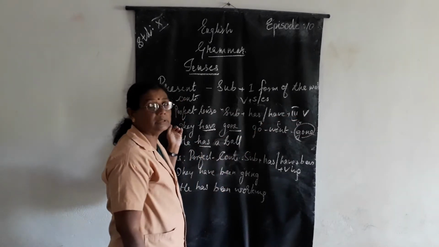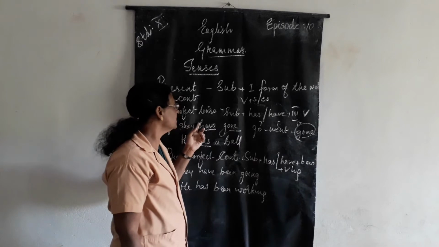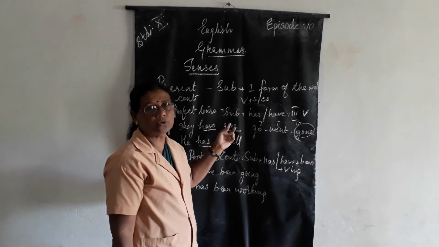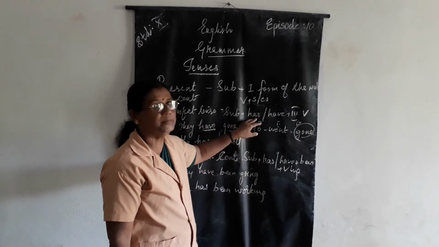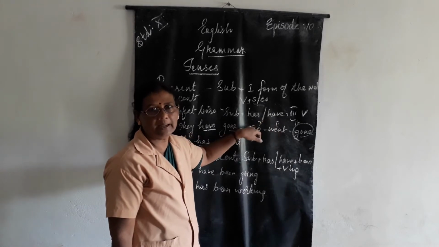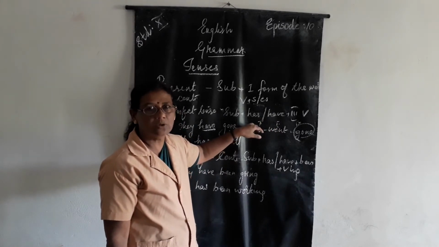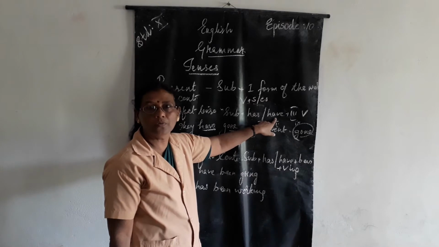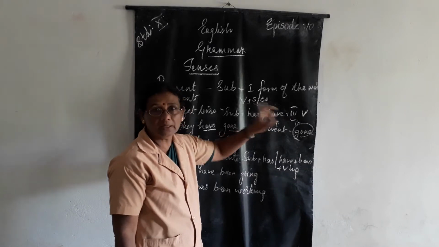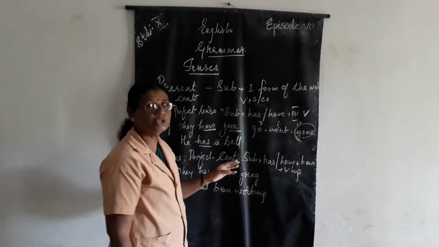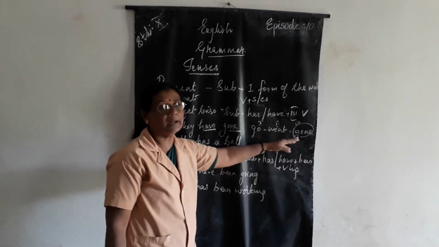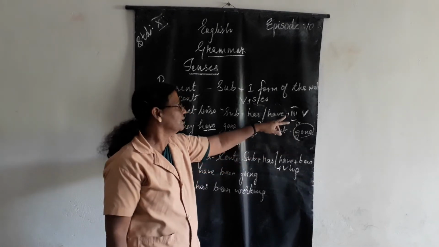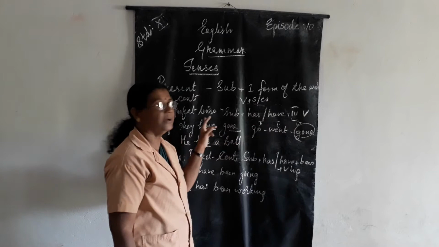And now coming to the third, present perfect tense. There also, subject plus what is to be added? Has or have. Has comes along with the singular and have comes along with the plural, plus third form of the verb. Understood? Now first form, second form and this is the third form. So that is the form for the perfect tense.